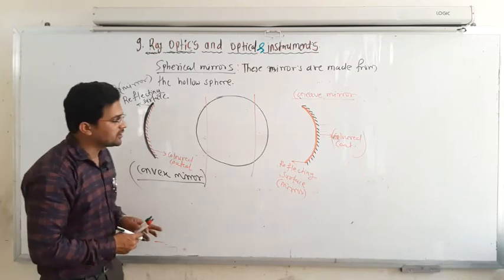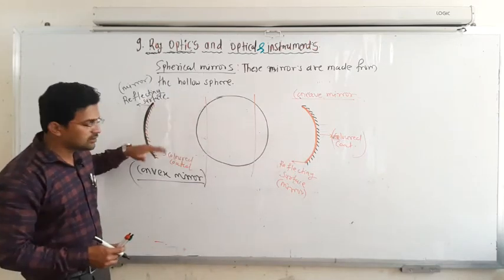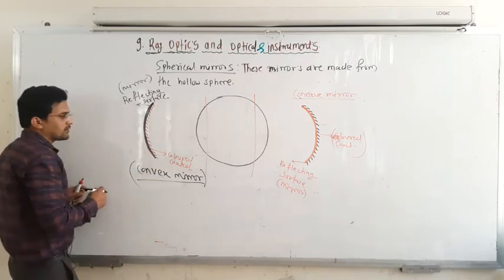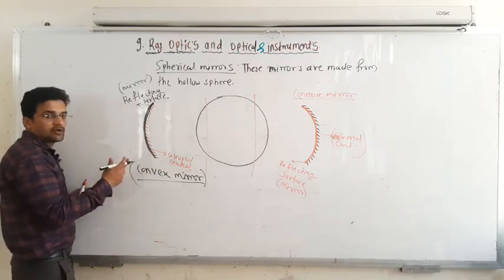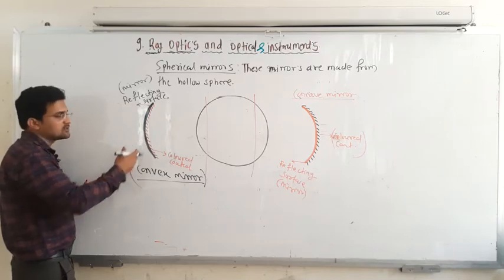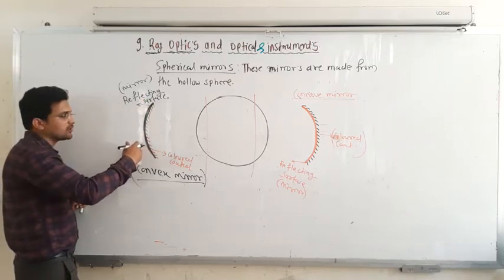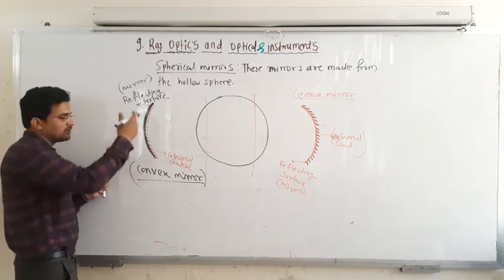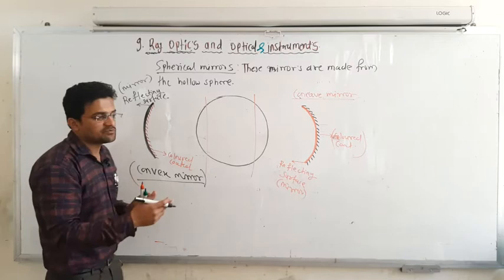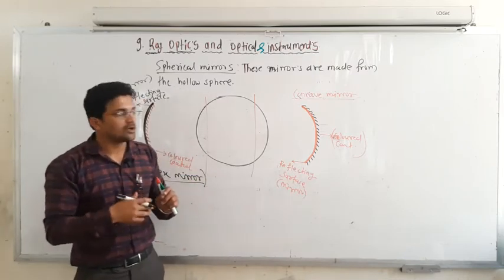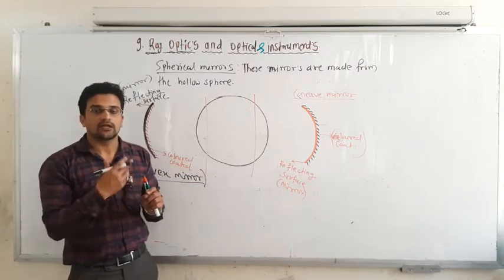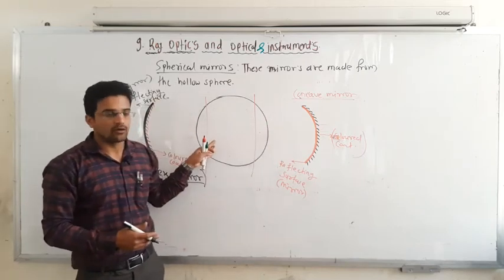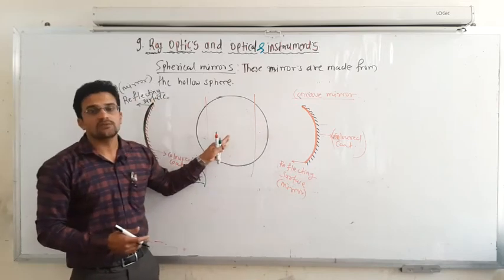So there are two types of mirror, one is concave and another is what? A convex mirror. So both the mirrors are different from the what? Plane mirror, because they have some curve nature. And due to this curve nature, when you look into this mirror, maybe convex or concave, the size of the image may change. You may get a virtual image, or you may get a real image, depending on where you are standing, or where the object is placed from this mirror.